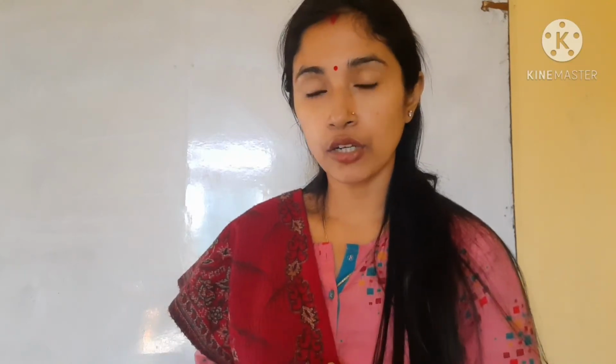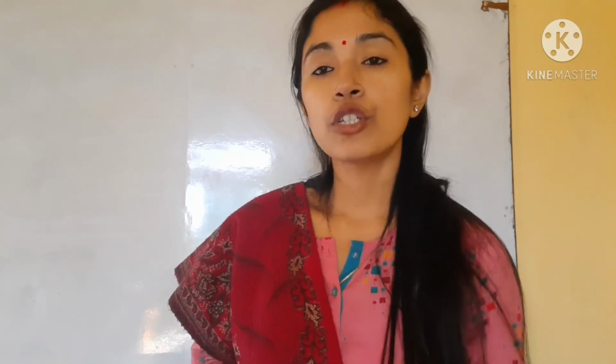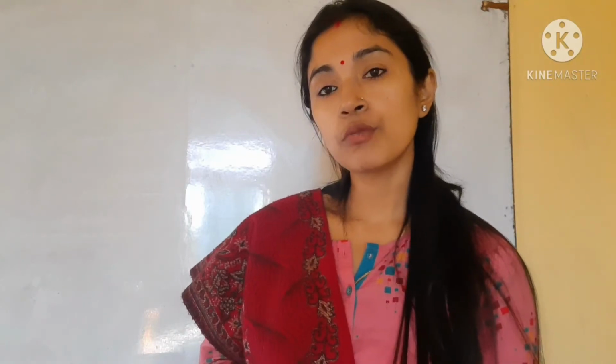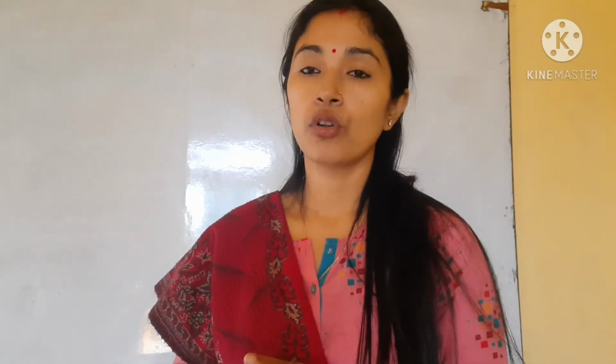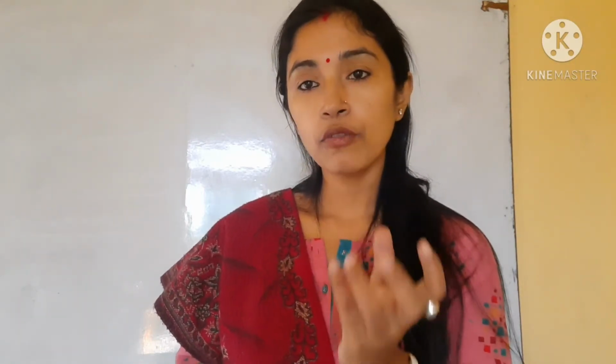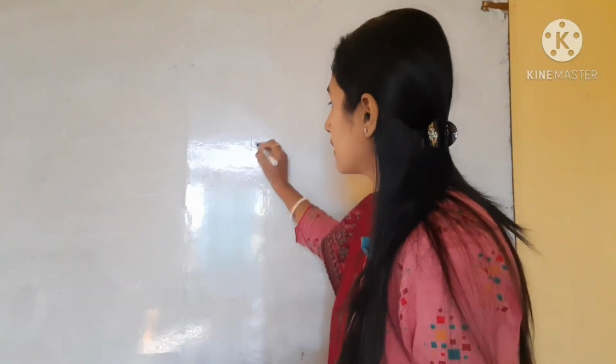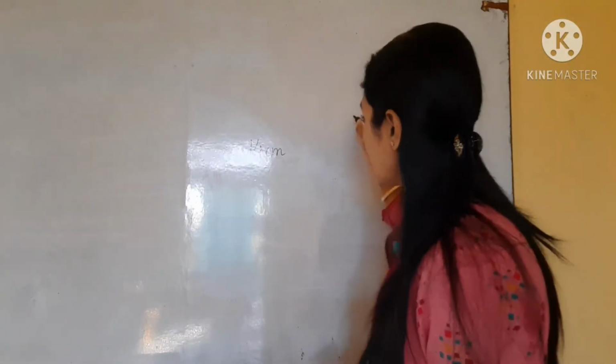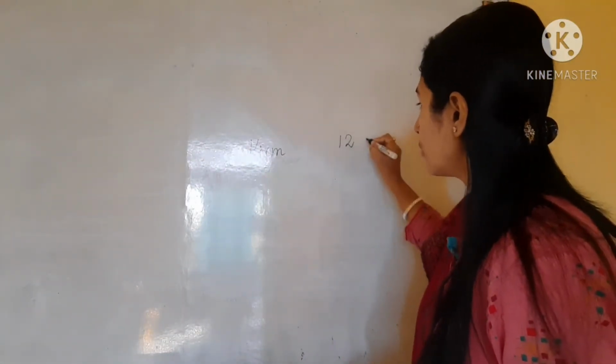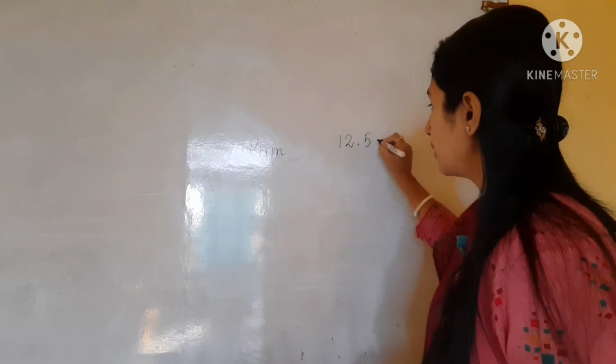What is the meaning of difference? Difference means subtraction. You have to check which value is more, the estimate value or the actual value. Then you subtract the smaller number from the bigger number. For example, my estimated value is 14 centimeter and my actual value is 12.5 centimeter.